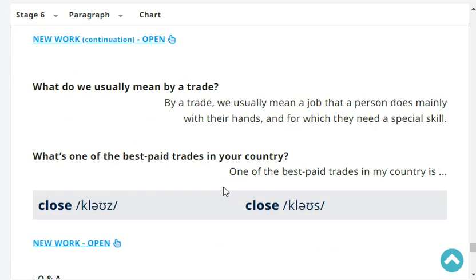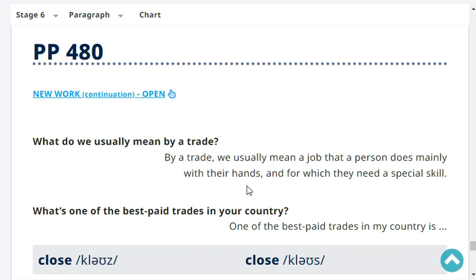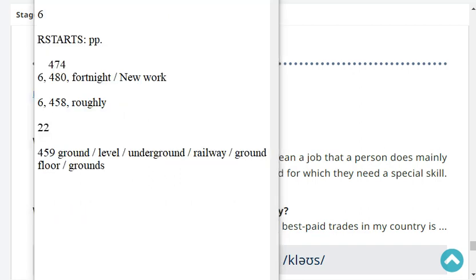What do we usually mean by a trade? By a trade, we usually mean a job that a person does mainly with their hands and for which they need a special skill. Very good.